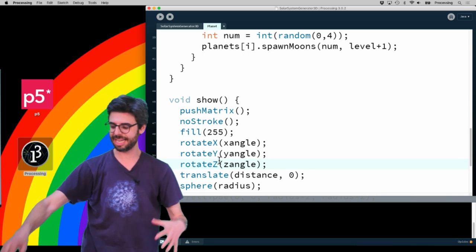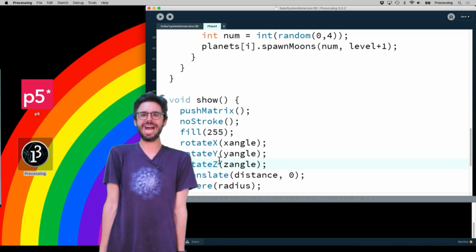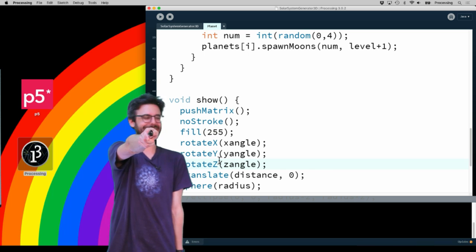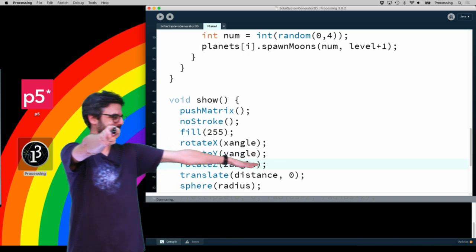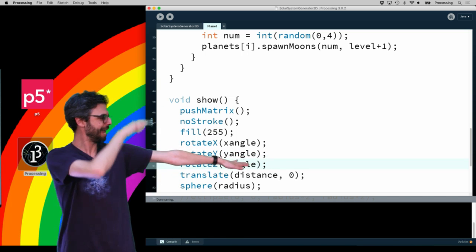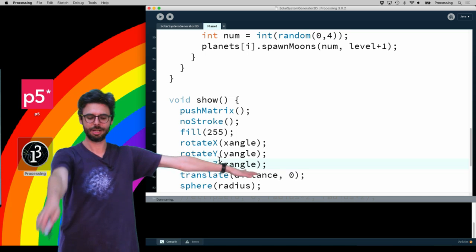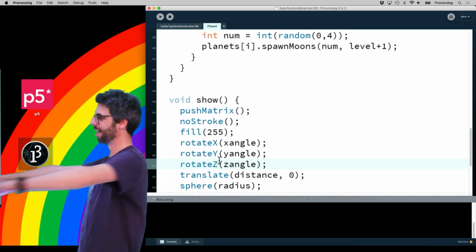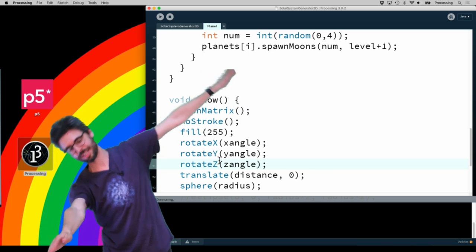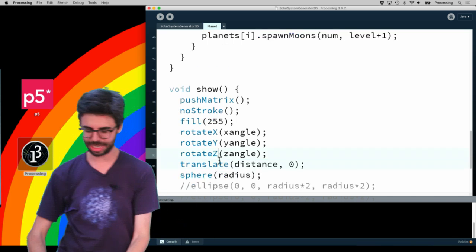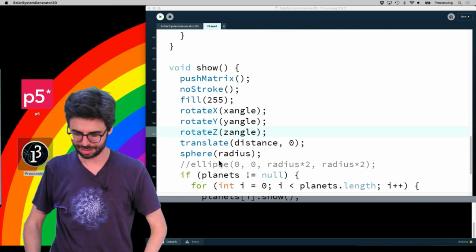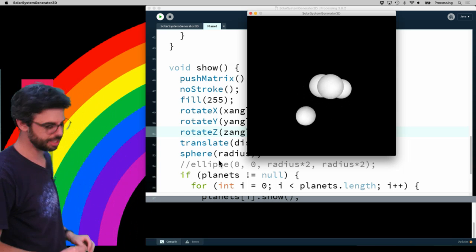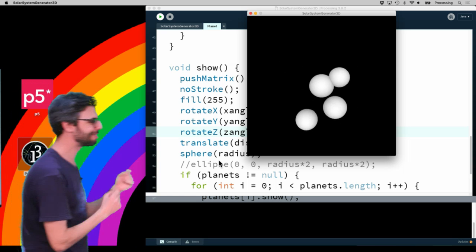What this means is, okay, I am the Y axis. This is the Z axis. This is the X axis. So if I'm rotating around the X axis, I'm doing this rotation. If I'm rotating around the Y axis, I'm doing this rotation. If I'm rotating around the Z axis, I'm doing this rotation. So all those different kinds of rotations can happen in 3D. And now if I run this, you can see we've got lots of crazy stuff.